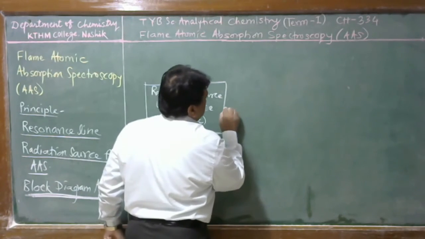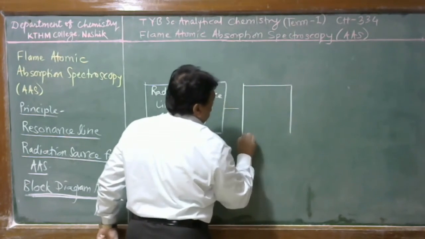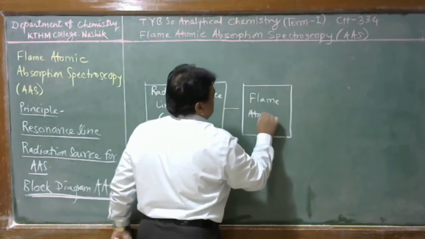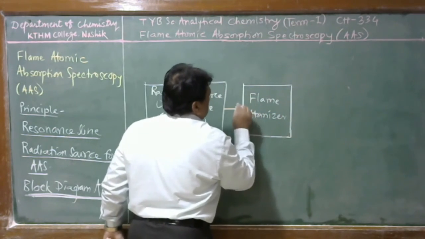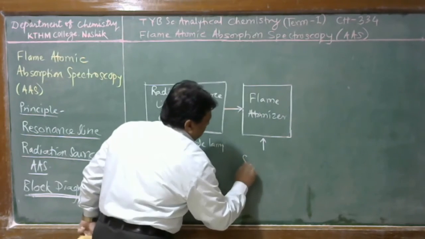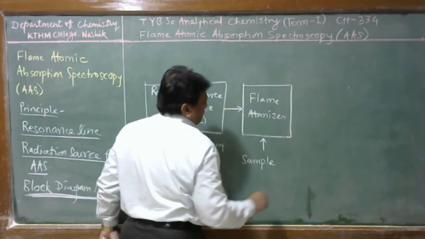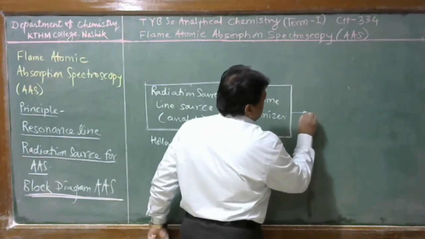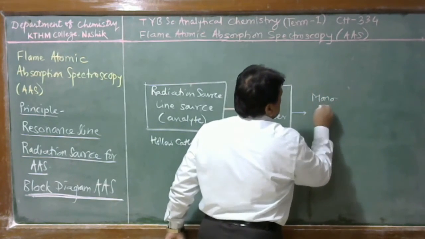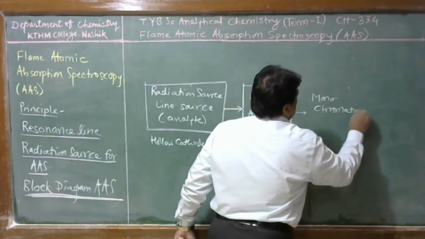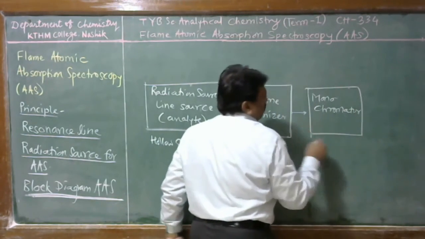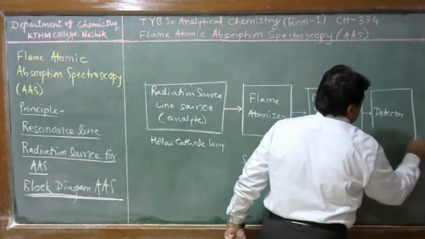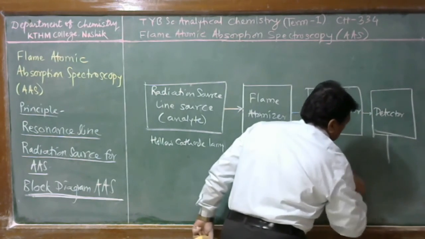Next to the hollow cathode lamp, there is an atomizer and the sample cell, the flame atomizer, and here the sample is given to the atomizer by the Venturi effect, and after that there is a monochromator, then the detector, and finally the signal is given to the recorder.